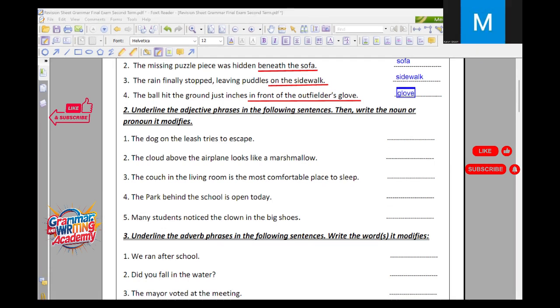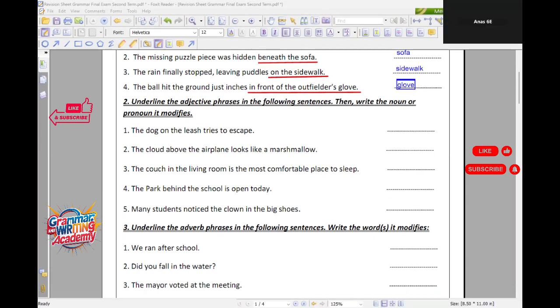Number 2. Underline the adjective phrases in the following sentences, then write noun or pronoun, then write the noun or pronoun it modifies. We mentioned before that a phrase is a group of words that does not have both a subject and a verb. It adds more detail or information to a sentence, but it can't stand alone as a complete thought. Simply, Mr., what I mean by an adjective phrase. An adjective phrase, in fact, is a prepositional phrase that modifies a noun or even a pronoun. It provides more information about the noun or pronoun being described.